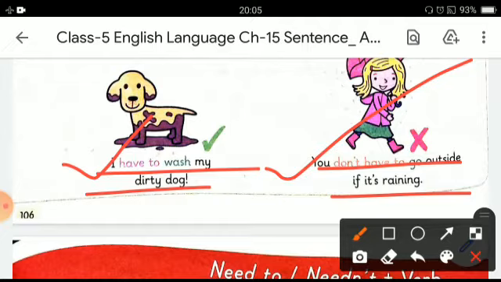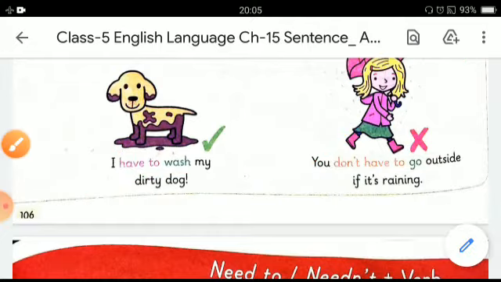So we have learned the difference between need not and have to. So that's all in this chapter.